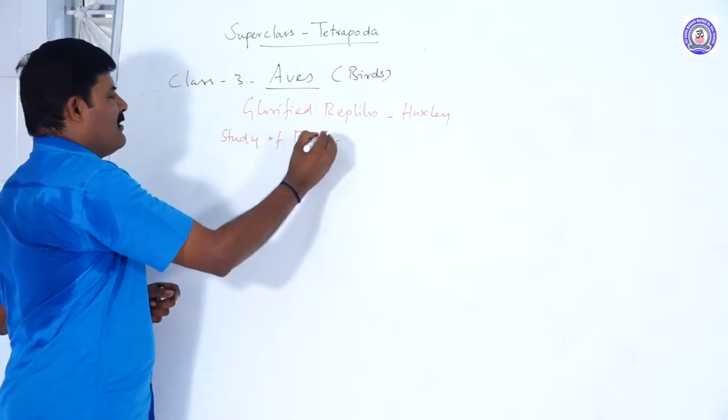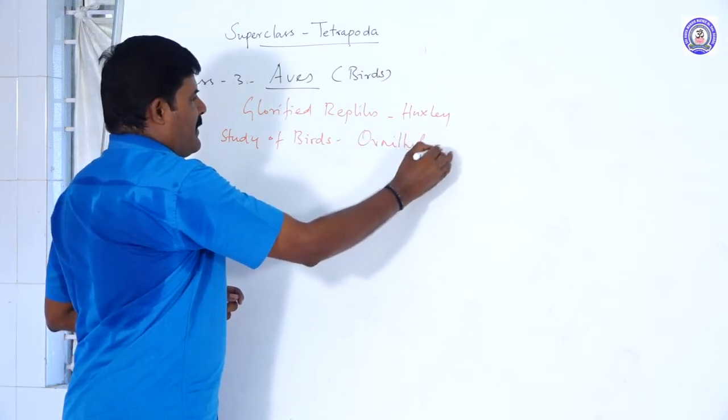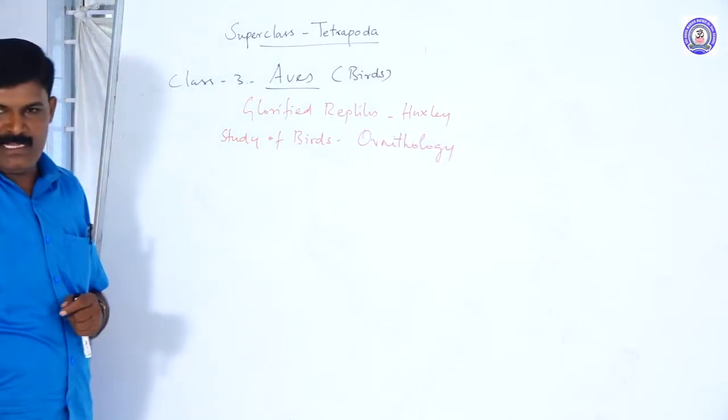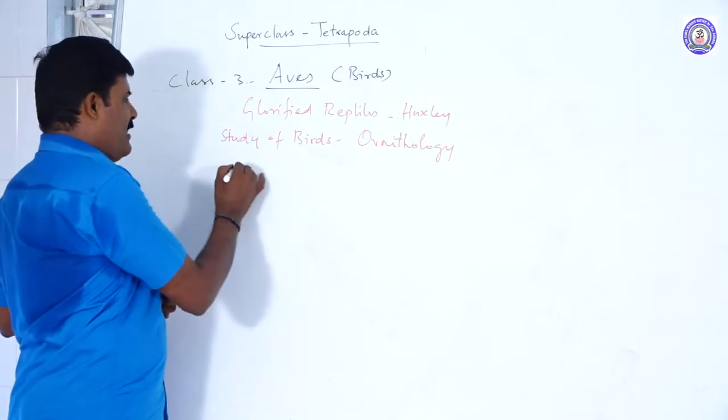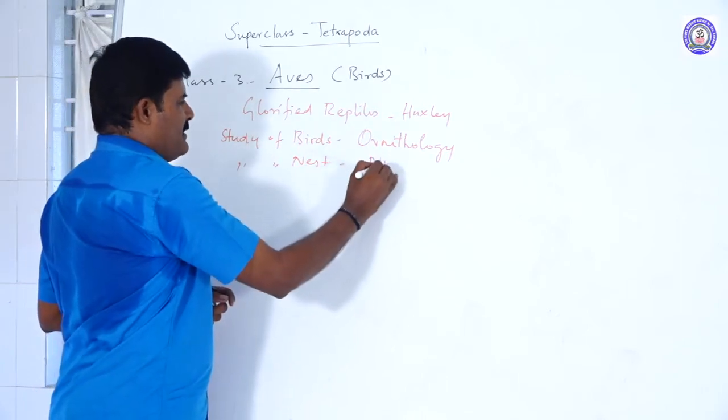You already know the study of birds is called ornithology. The study of nests is called nidology.